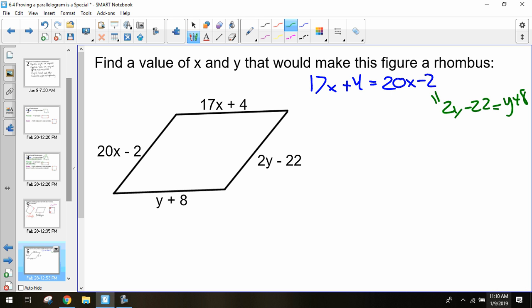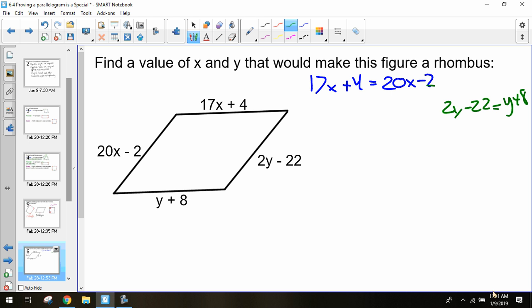I would solve for my x's first and figure out what a full length is, then solve for the y. Solve it separately right now. Then to check that they're all the same, plug your x back in to figure out what the length of these sides are. Plug your y back in to figure out what the length of those sides are. And if all of your sides are the same, then you know you have something correct.